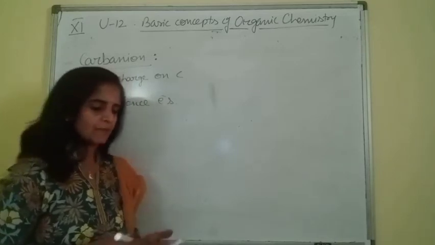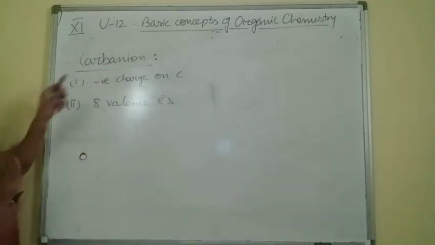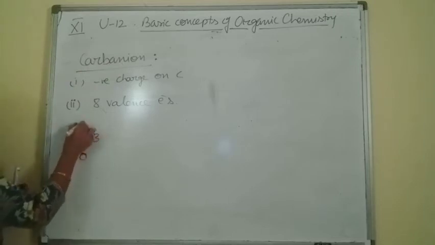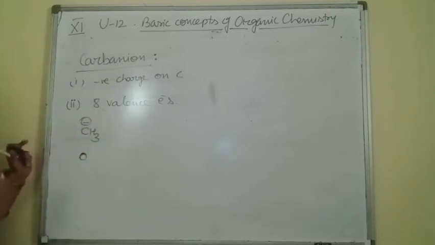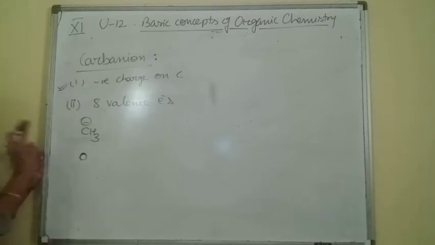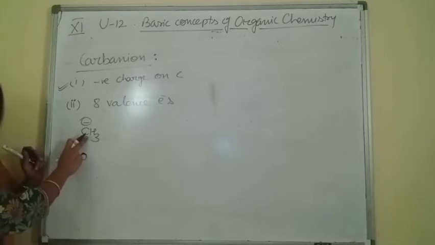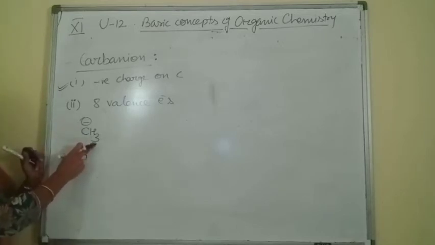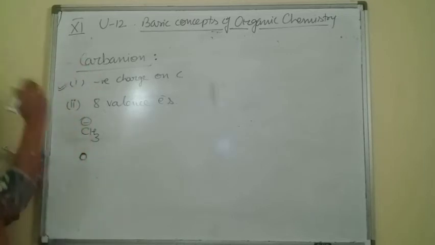Now we take the examples of carbanions. Methyl carbanion, CH3 negative. Just count the valence electrons. First condition satisfied, negative charge on carbon. 4 valence electrons of carbon, 1 extra, 5 plus 3, 8. So of course this is a carbanion.